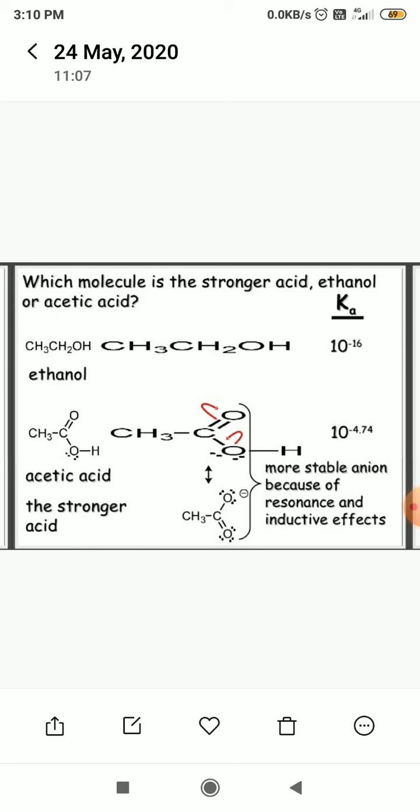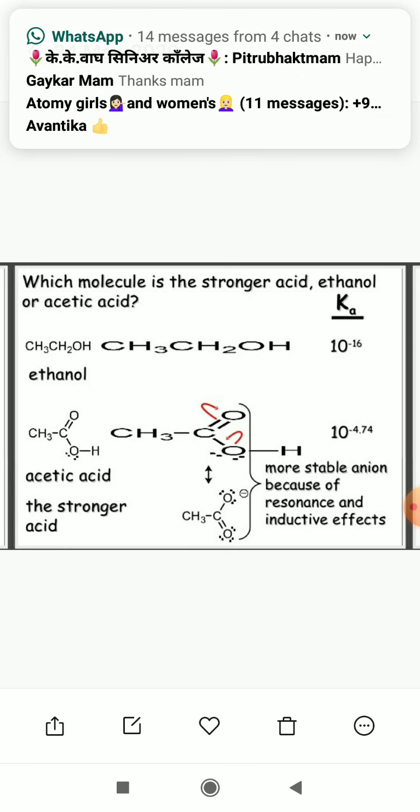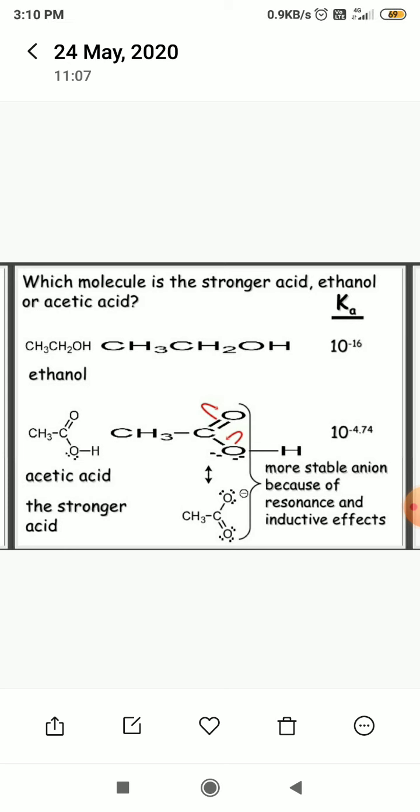Then another example: which molecule is the strongest acid, ethanol or acetic acid? For example, the pKa value of ethanol is 10 raised to minus 16, and the pKa value of acetic acid is 10 raised to minus 4.7.